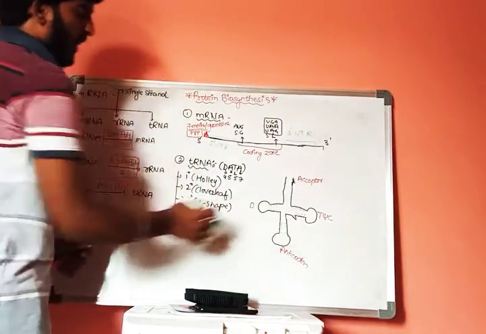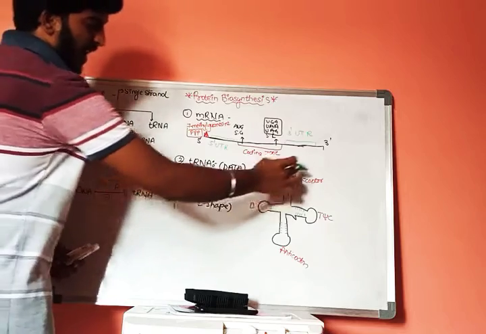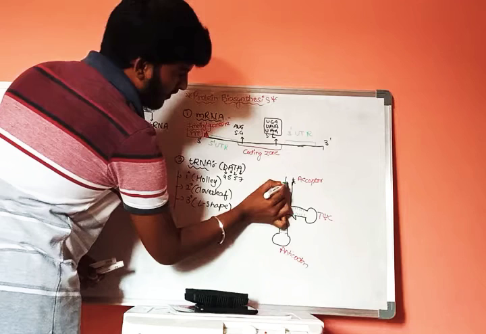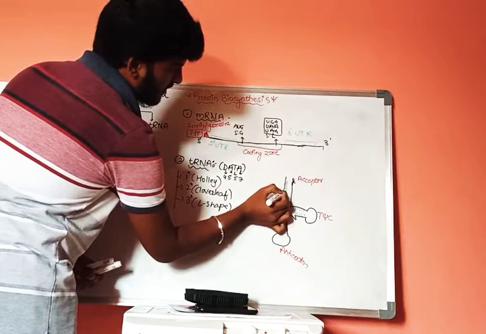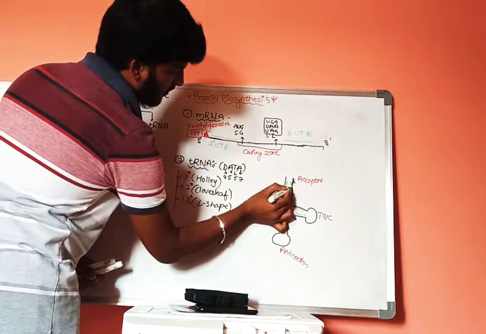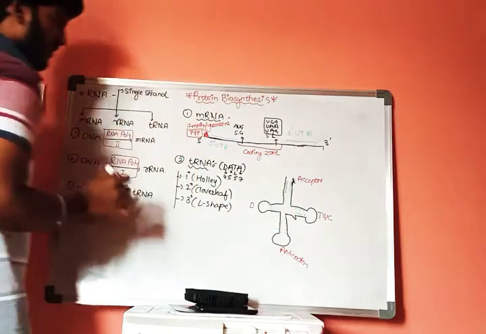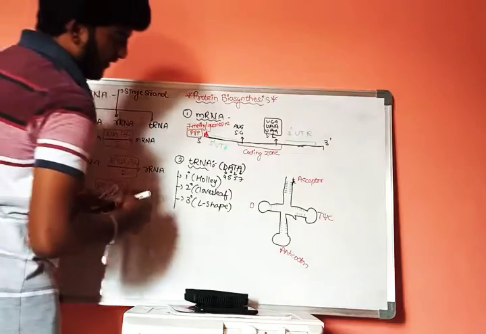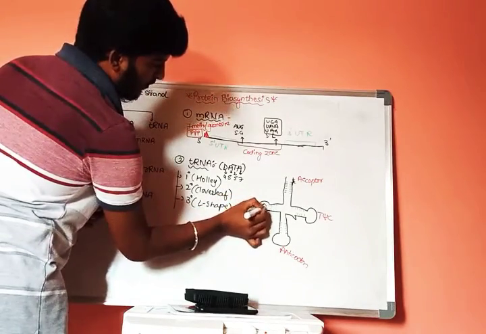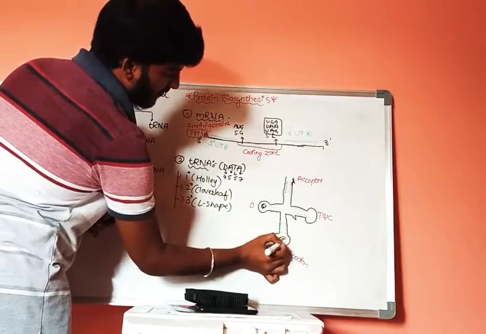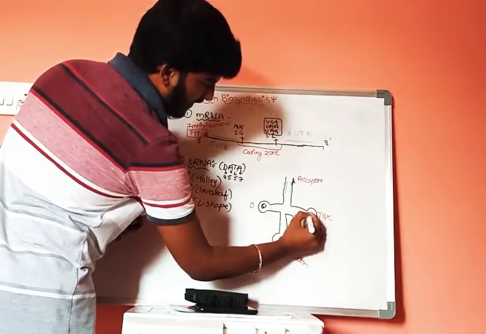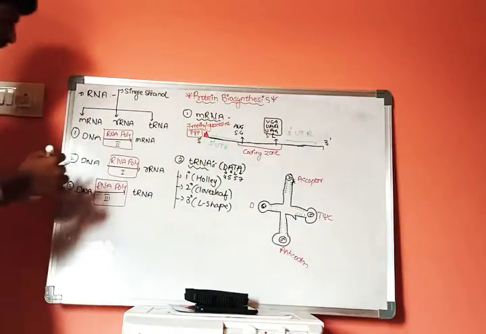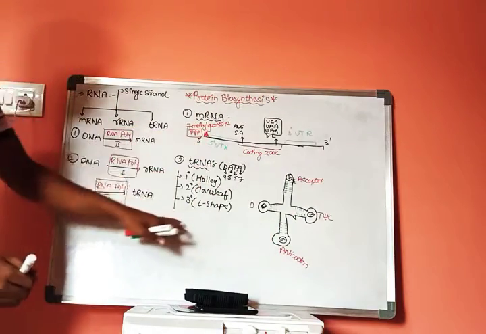This is about T loop, and acceptor group consists of 7 nitrogen bases, that are 1, 2, 3, 4, 5, 6, 7. So here it consists of 4 nitrogen bases, and here 5 nitrogen bases, here 5 nitrogen bases, and here 7 nitrogen bases. Now this is about structure of tRNA molecule.